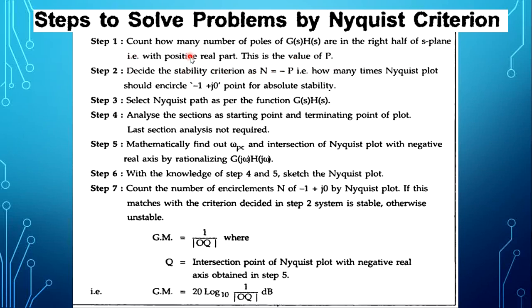Step 1. Count how many poles of G(s) H(s) there are. The given transfer function will be the open loop transfer function, G(s) H(s). How many poles of G(s) and H(s) are in the right half of the S-plane?